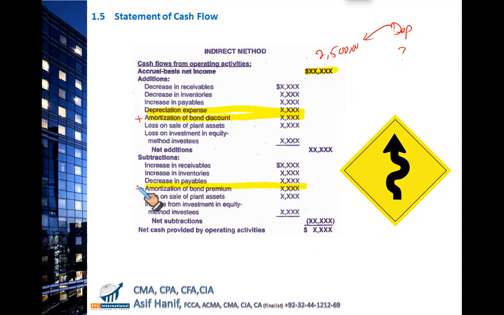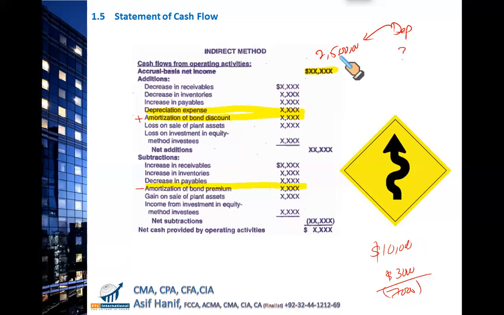Now, in the same way, during the period you might have sold some plant or some machinery or some vehicles. So let's say if we had a piece of machinery with a book value of $10,000 and you sell it for $3,000. Clearly, there is a loss on disposal of $7,000. This loss is deducted from your income.